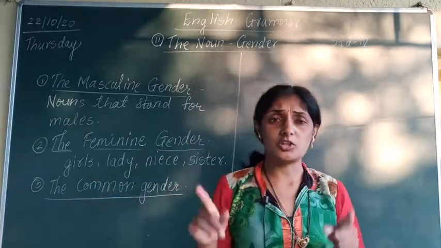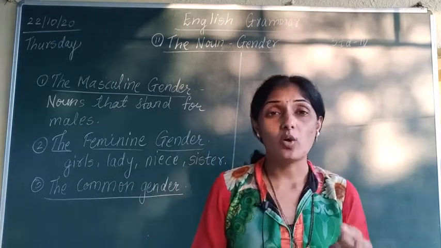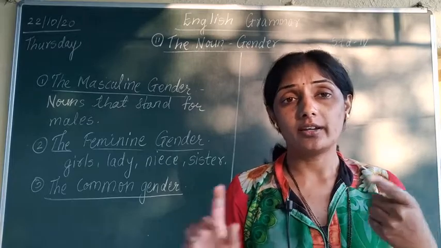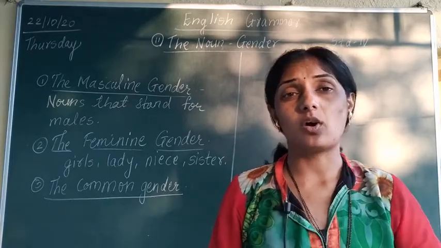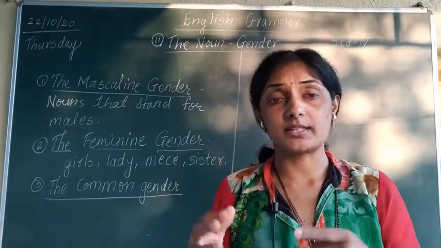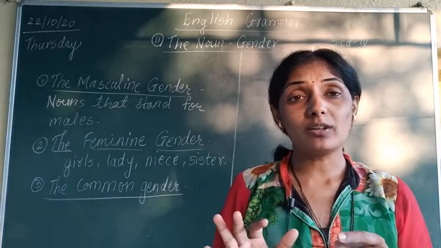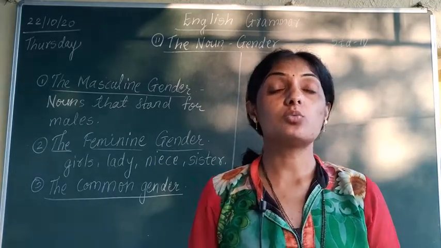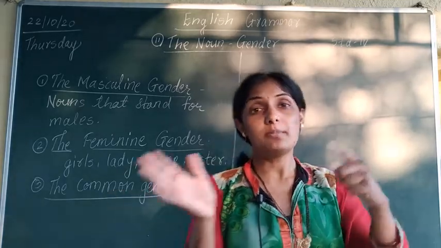So it is called common gender. Are you understanding or not? We cannot say all 5 are males, or all 5 are females. So what we call for that? We call it common gender. For example, teacher is common gender. It can be male or female.